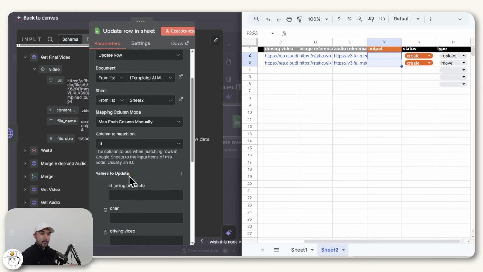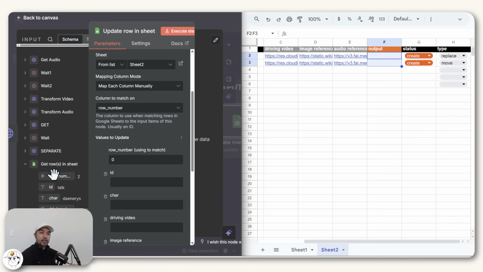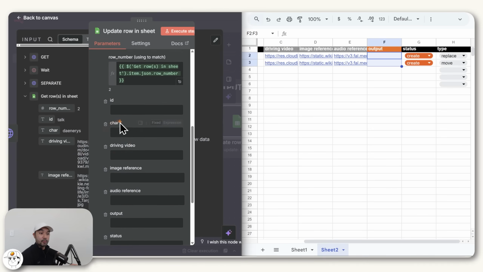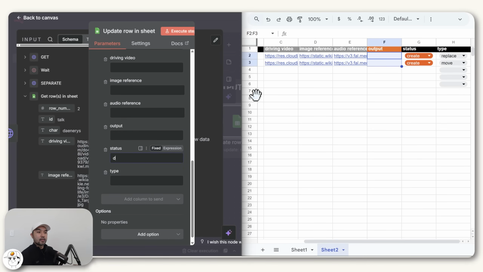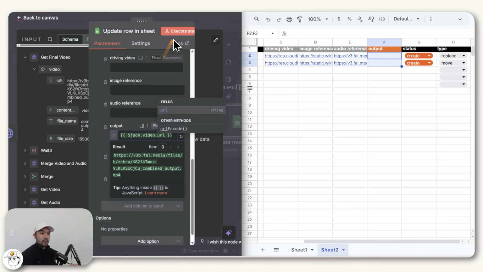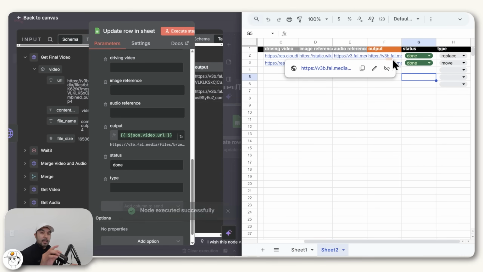And so to do that, same as before, we can just match it based on the row number, get it from the very first Google Sheet node, map that there so that this node knows which rows to update. The status, we will just mark that as done. And the output we will get coming from the previous node of getting the final video, which is here. So now if I run this step, what it will do is just update these rows and provide you with the final MP4 files, which we can now preview.